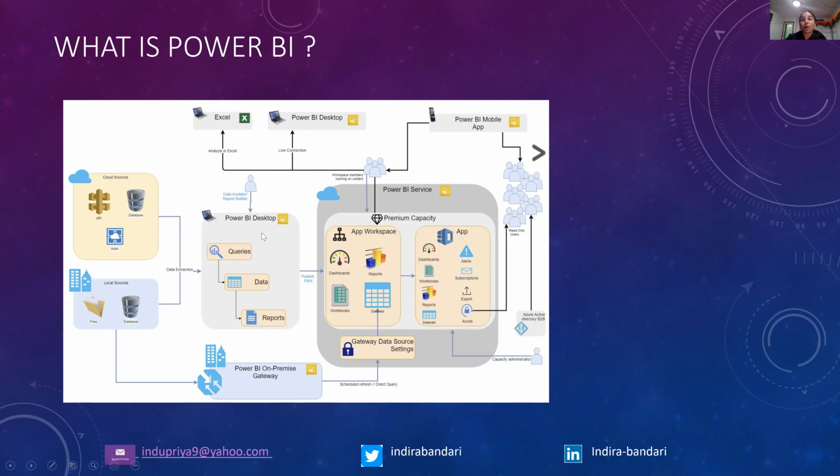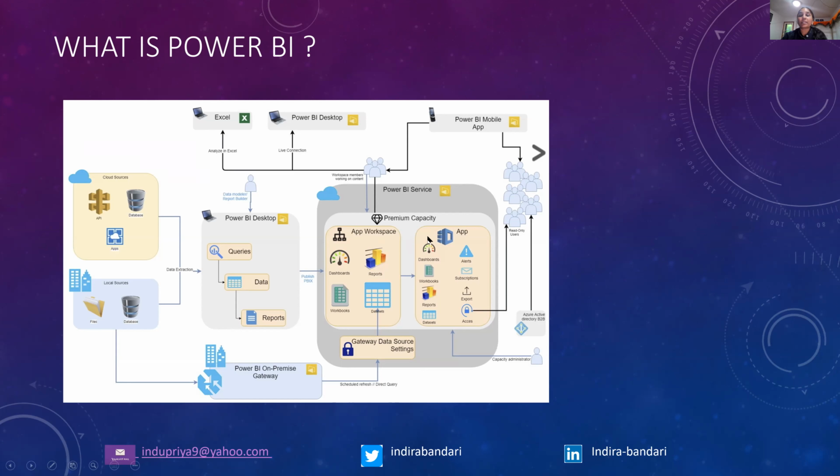After you create the report in Power BI Desktop, you can publish it into Power BI service. How Power BI service works is you have licenses like Power BI Pro, Power BI Embedded and Power BI Premium.